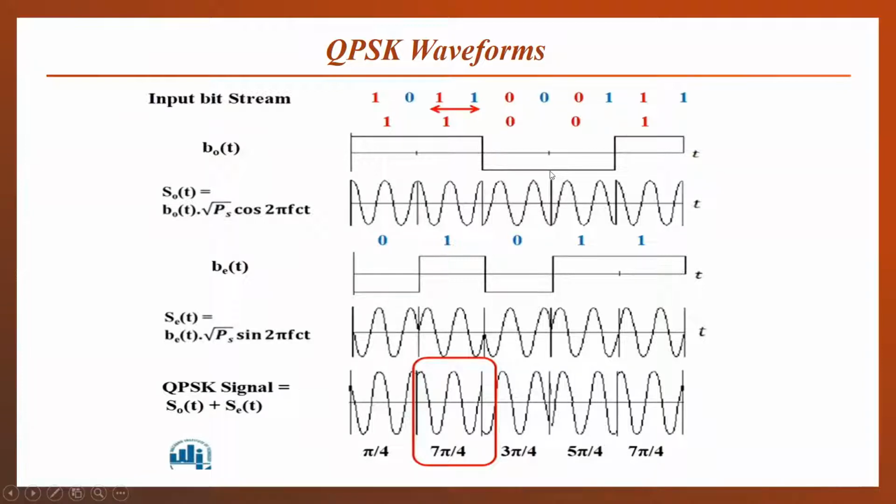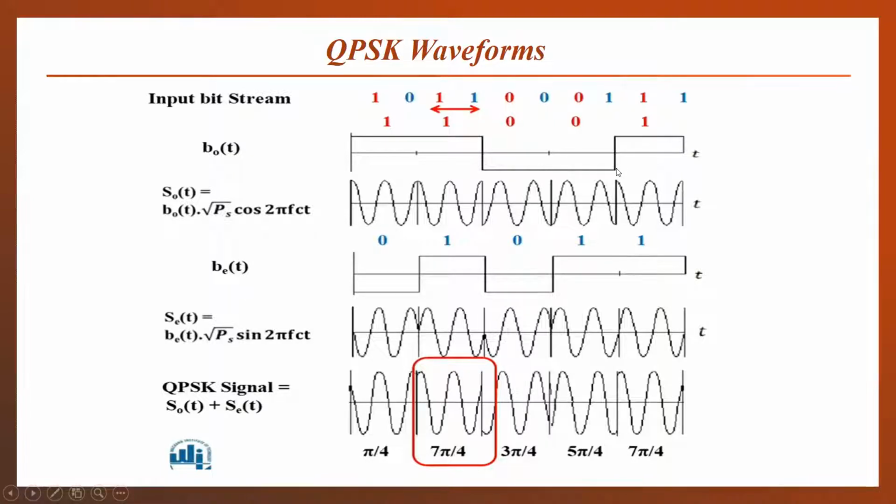And there is one point to be noted, that in PSK we will always use a bipolar signal. That means we will use a negative voltage for our 0 bit. So again, for 0, the odd number position 0 bit is present.